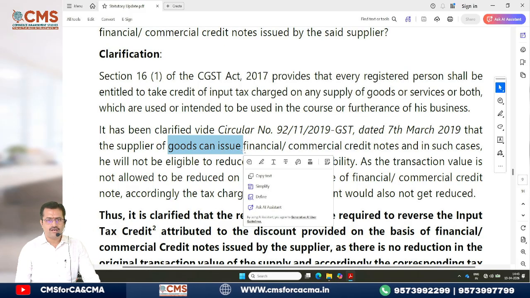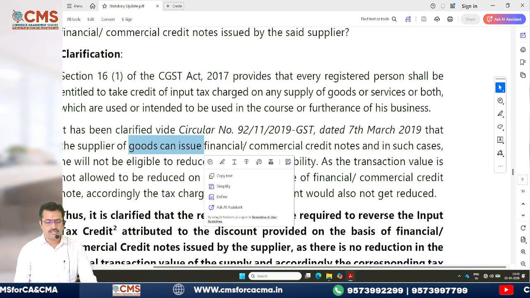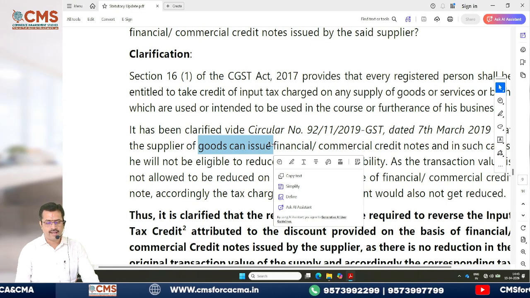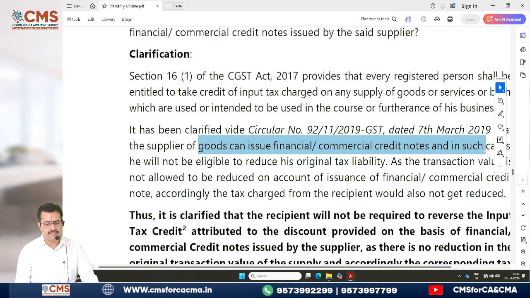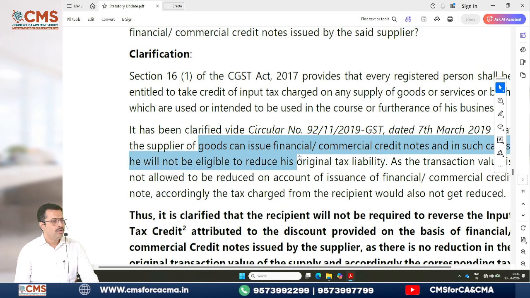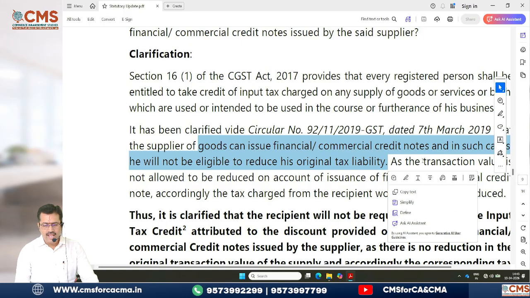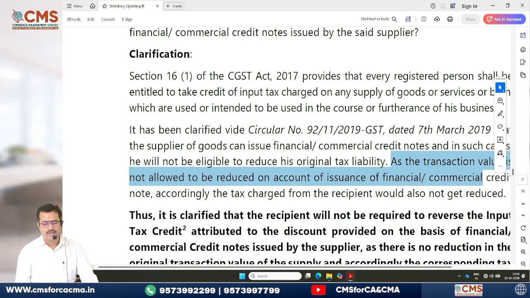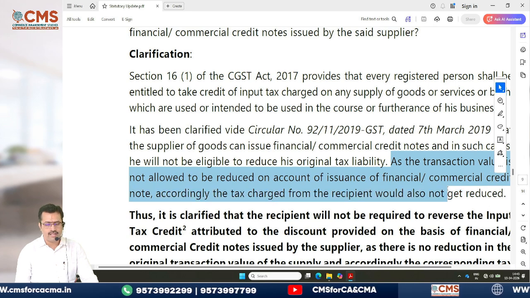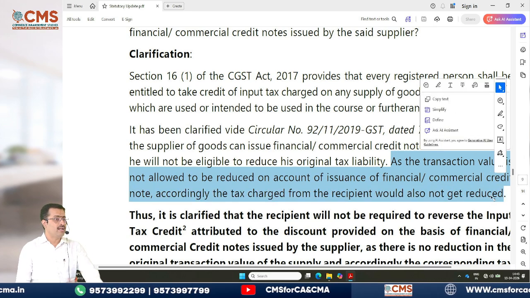The supplier can issue a financial or commercial credit note, and in such cases he will not be eligible to reduce his original tax liability, as the transaction value is not allowed to be reduced on account of issue of a financial or commercial credit note. Accordingly, the tax charged from the recipient would not get reduced earlier.